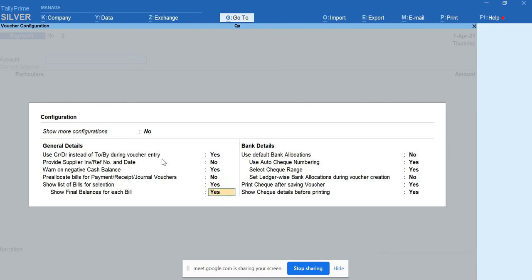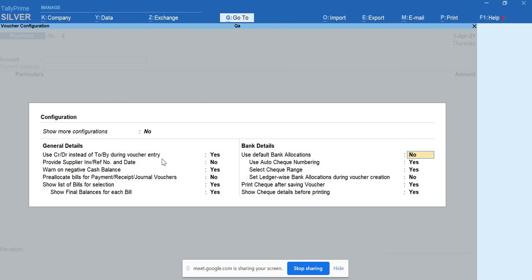And show final balance for each bill, which means whenever you are entering the voucher, if you are considering your cash or bank, below that it will show you in a red mark the remaining amount you have in your company. If you want that feature, you can just enable it. If not, not required. And use default bank allocations.